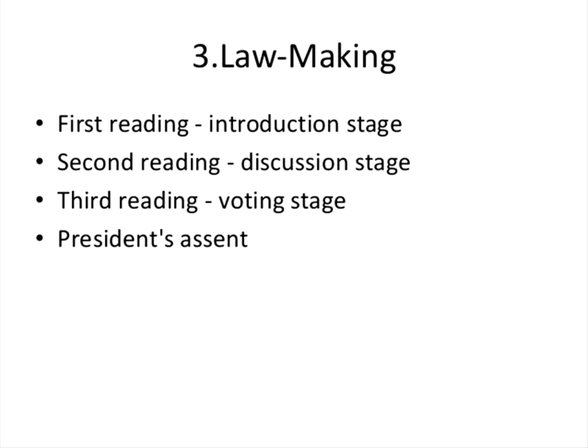Okay, a law can be implemented only if the majority of the MPs vote for it. Otherwise they cannot go for implementation of the law. And the fourth one is presidential assent. Presidential assent means the president should sign it.